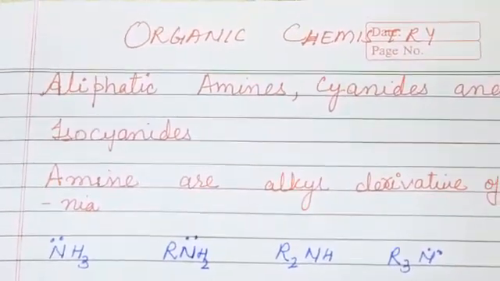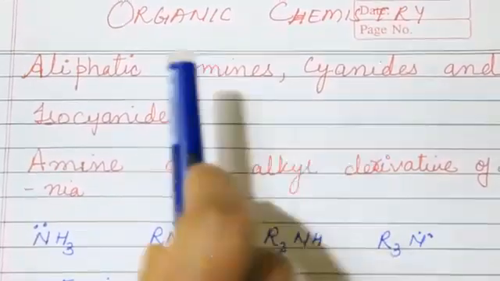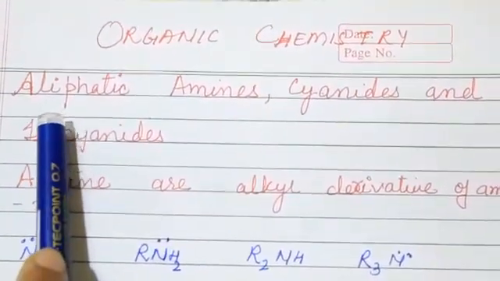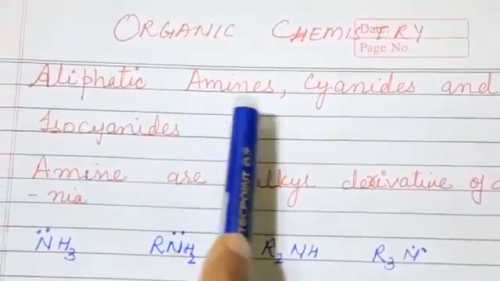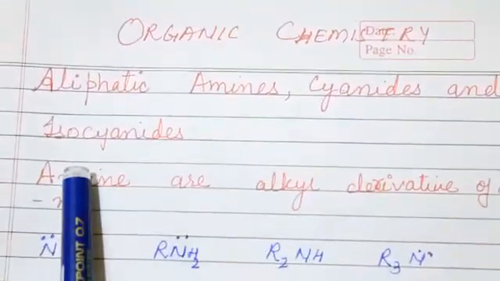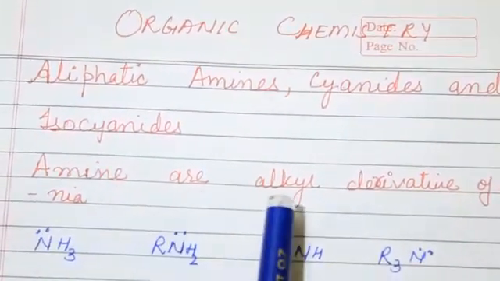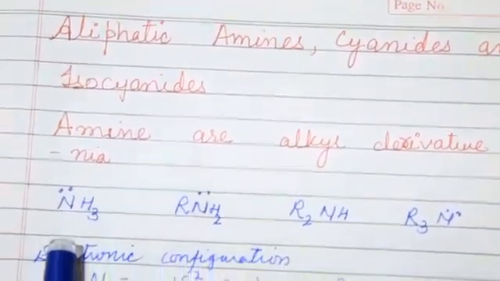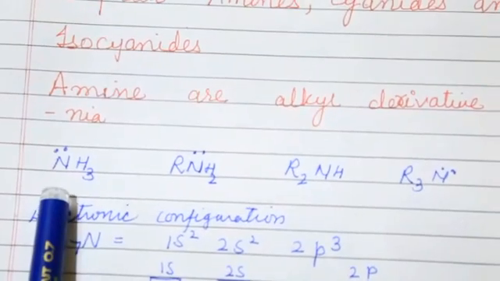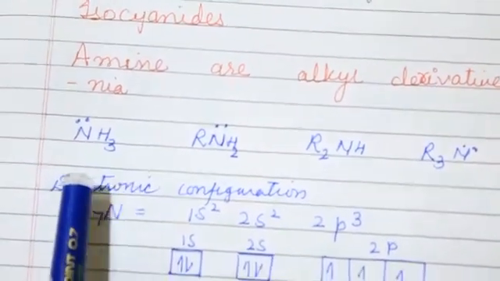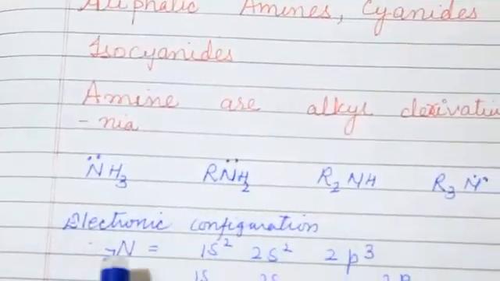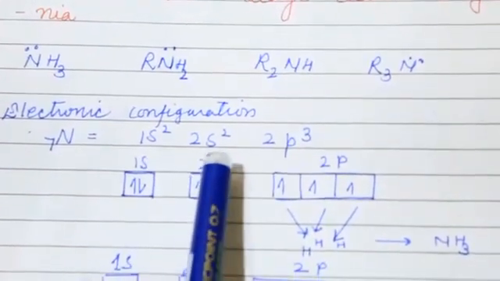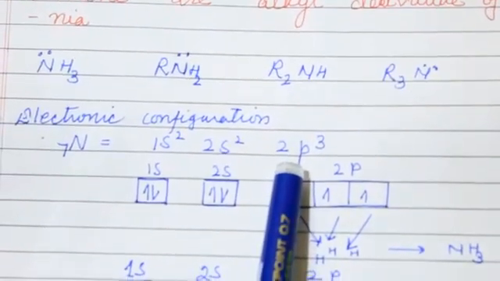Good morning, student. Today I am going to teach you organic chemistry. In this organic chemistry, I'll teach you aliphatic amine, cyanide, and isocyanide. Amines are alkyl derivatives of ammonia, such as you know that ammonia has formula NH3. So the electronic configuration according to the atomic number of N is 1s2, 2s2, 2p3.